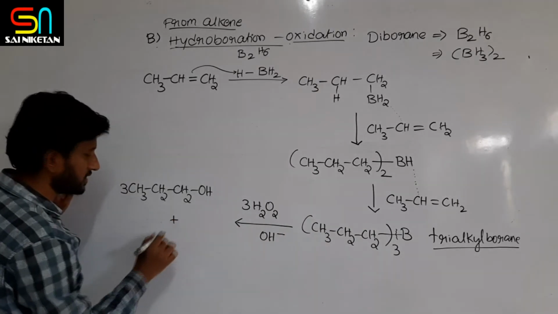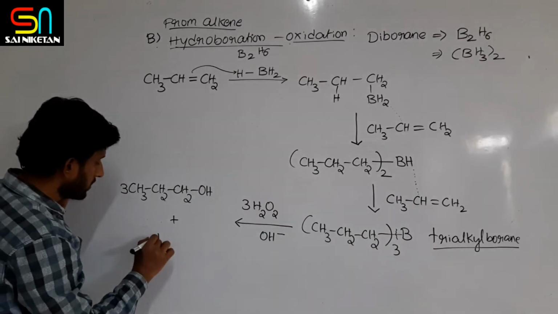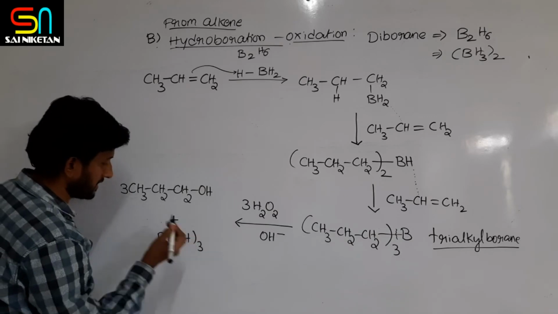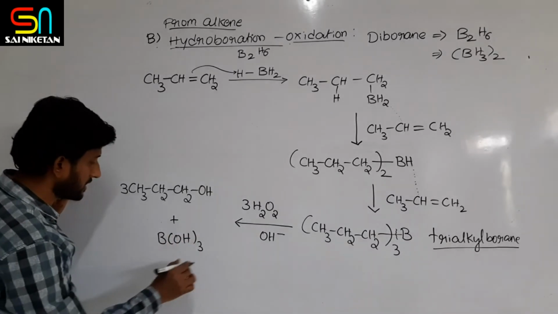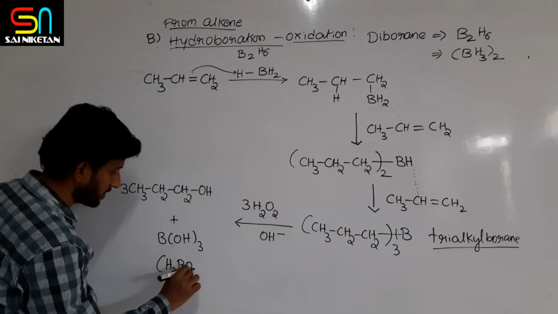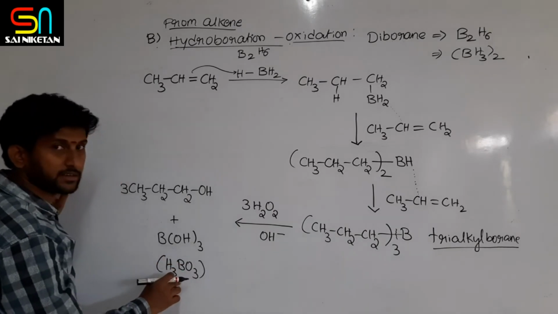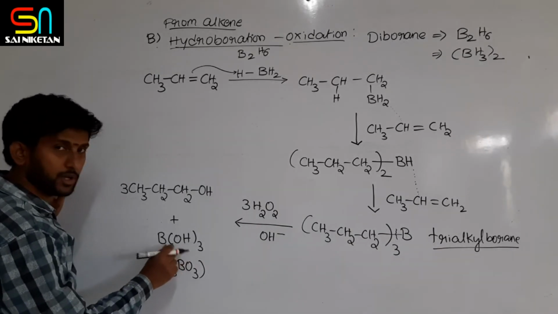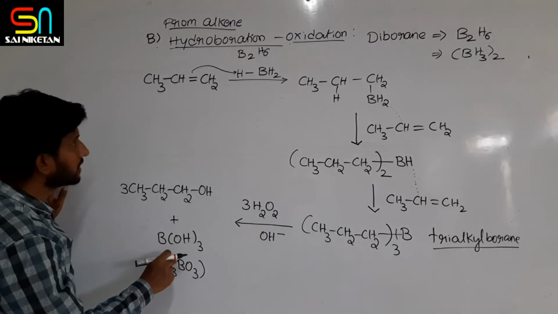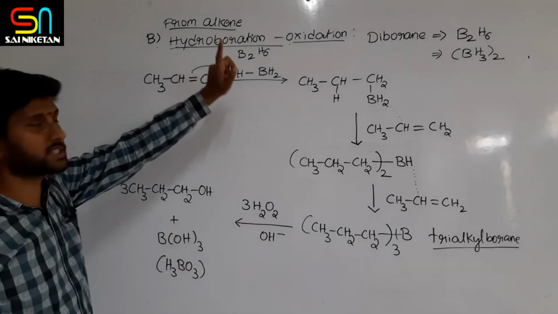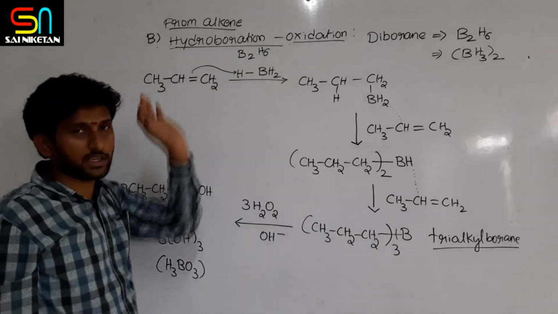That 1 boron is changed to B(OH) taken thrice. You can also write it as H3BO3, right? It is boric acid. That is nothing but B(OH)3 or H3BO3. Anyhow, this is the same compound. So, what is this reaction? It is hydroboration, oxidation of alkenes.